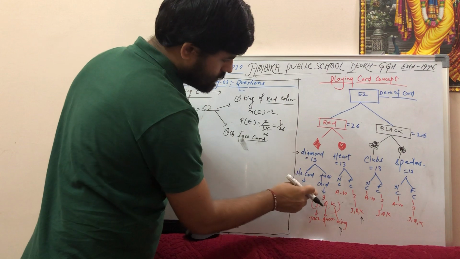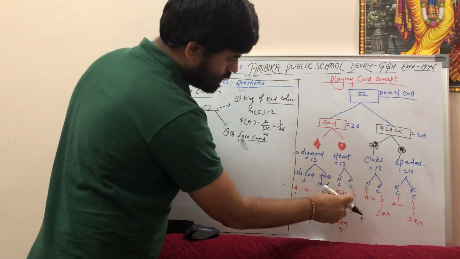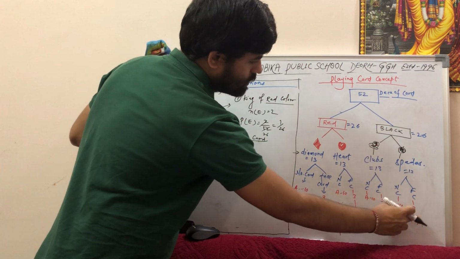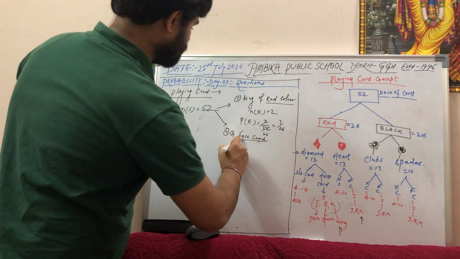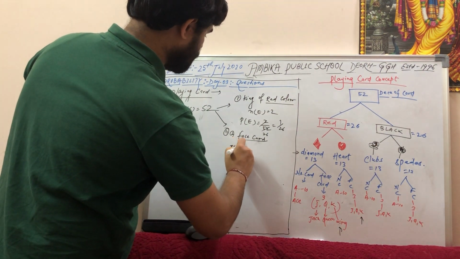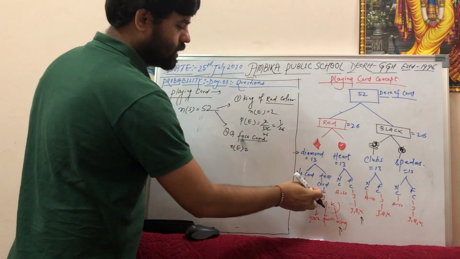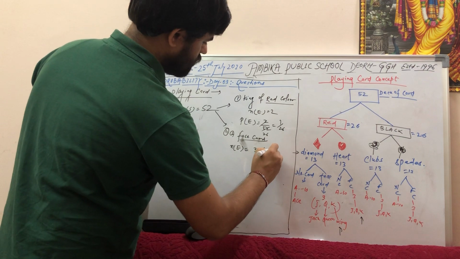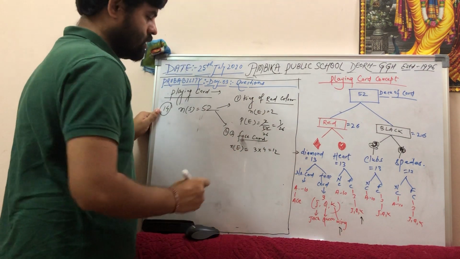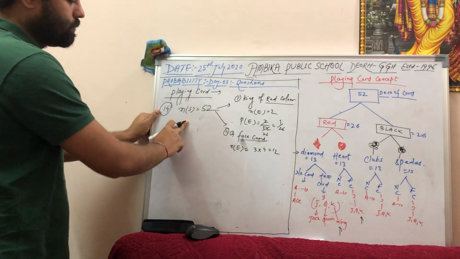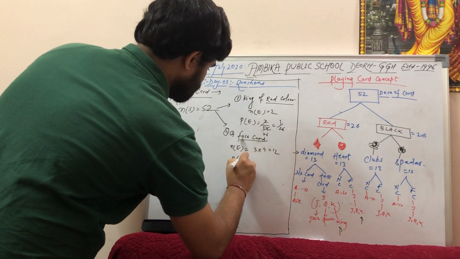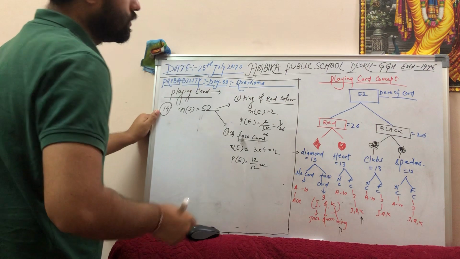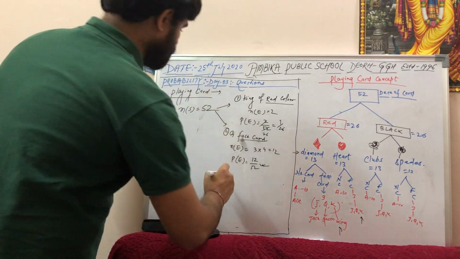In the deck of 52 cards, this is the face card. In one suit there are 3 face cards. In another suit there are 3 face cards. In another suit there are 3 face cards. In another suit there are 3 face cards. So the total number of events equals the total number of face cards, which is 3 into 4, right? Equals 12. Number of samples is equal to 52. Probability equals 12 by 52. You can solve it. Very easy questions.